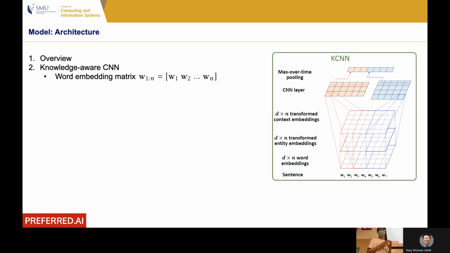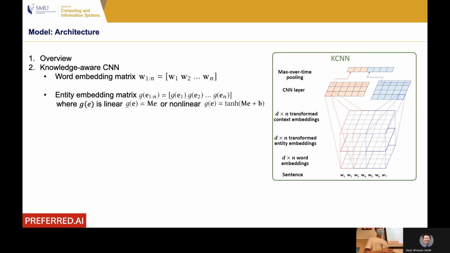Suppose the title has n words, and then we put the word embeddings one by one into a word embedding matrix. Each column corresponds to one word, and each row corresponds to one dimension. You can also see the example on the right-hand side. Suppose the sentence has several words, then we put the word embeddings one by one into a word embedding matrix. Each column corresponds to one word.